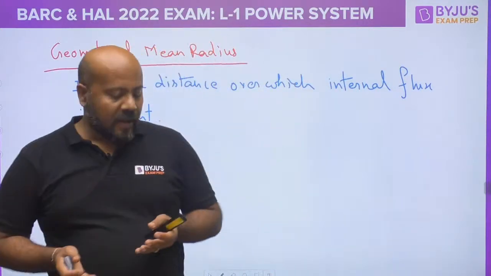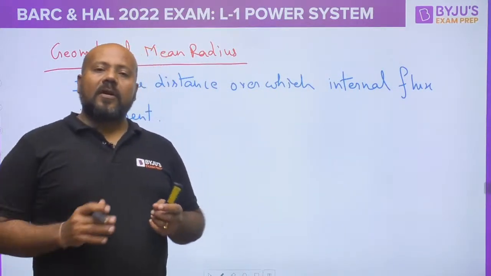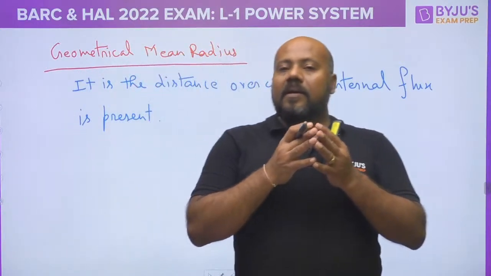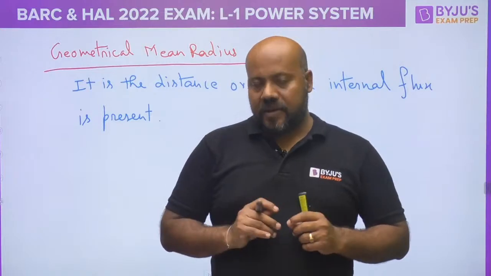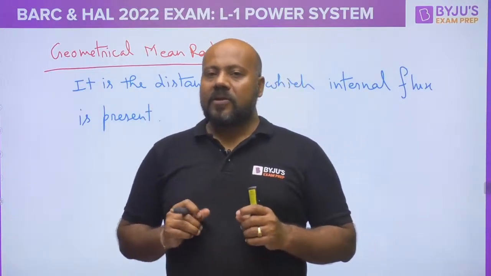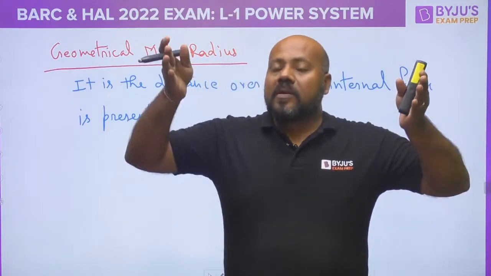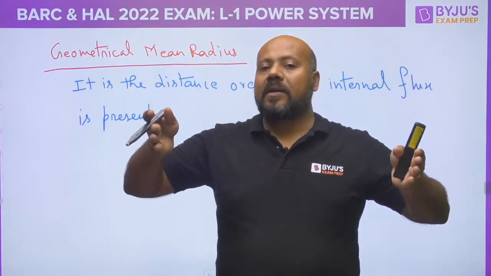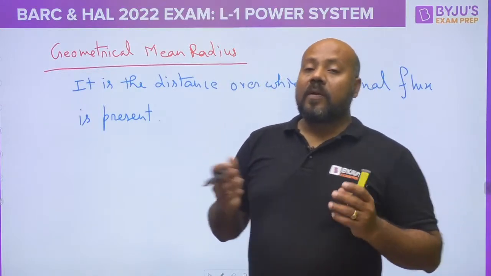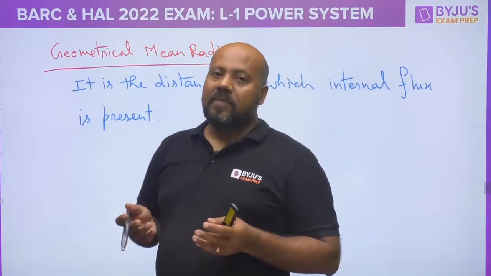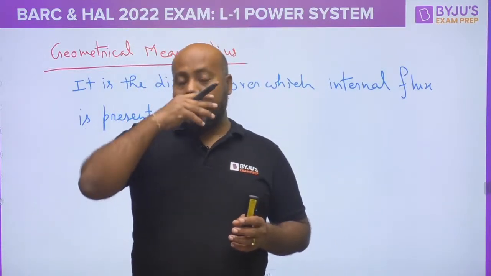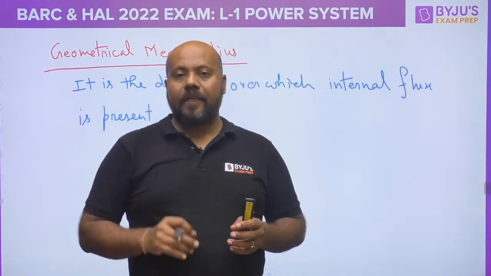Are you getting this? Now you must be knowing that when you talk about the GMD, you talk about the intergroup or interface distance. Suppose it is a single phase two wire system A and B. So when you talk about GMD, you are talking about the distance between the two groups of conductors A and B. When you talk about the three-phase system, then what is GMD? GMD is the interface distance between A and B, B and C, C and A.